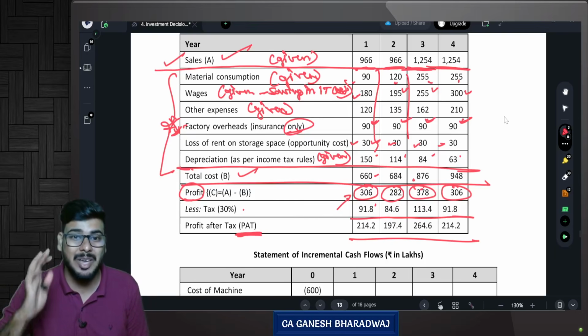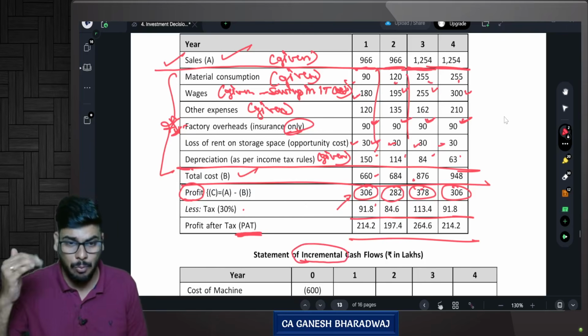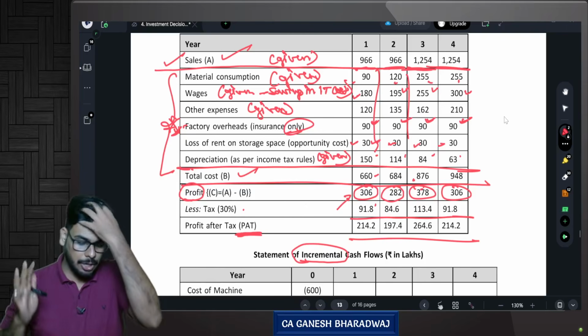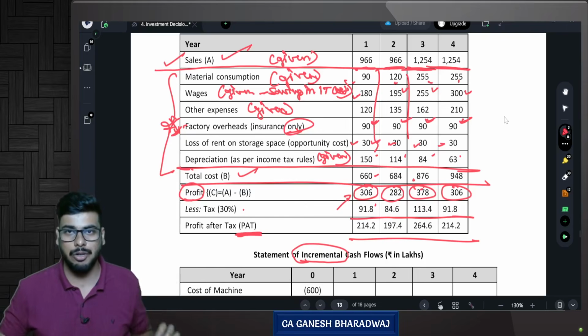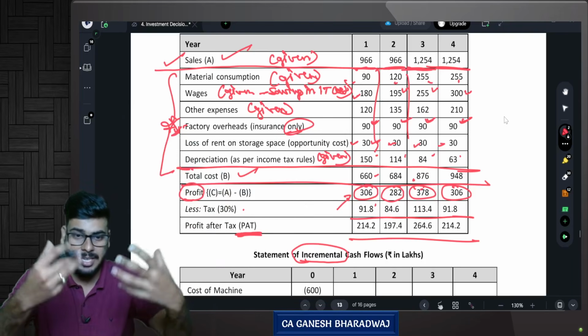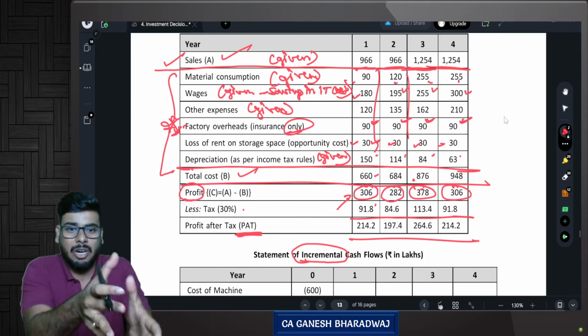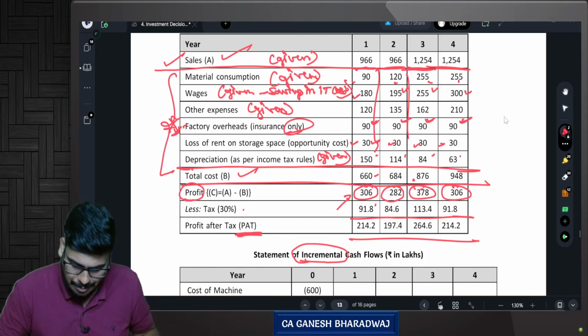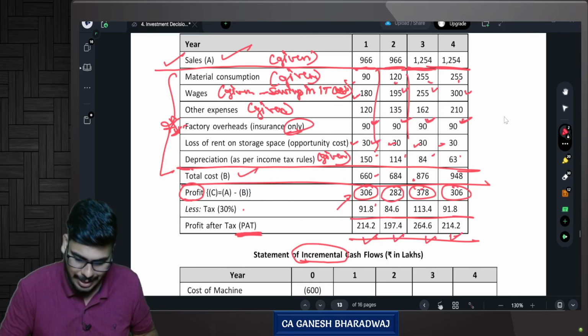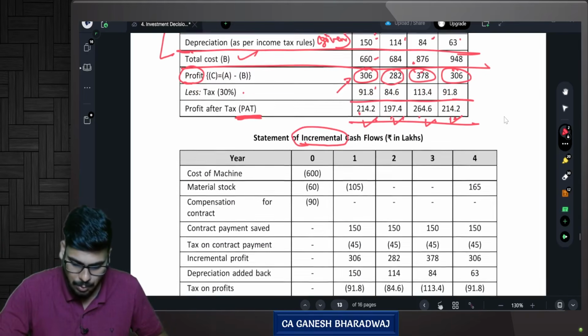Look, there is a way in which you can do this sum using something called the incremental cash flow model. I will explain that to you. Clear with this, guys? Till now, are you able to follow this? That is, if I go for processing the waste and converting it into a marketable product, because of my business decision, I am generating an extra profit after tax of 214.2, 197.4, 264.6 and 214.2. Are you clear with this? Now see what they have done.